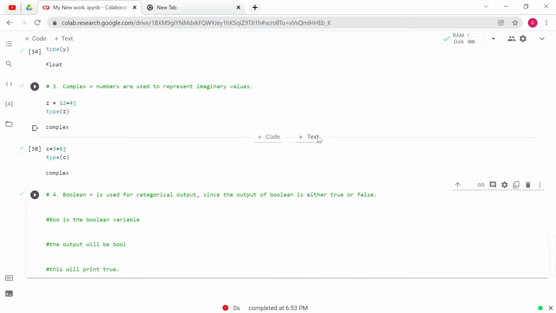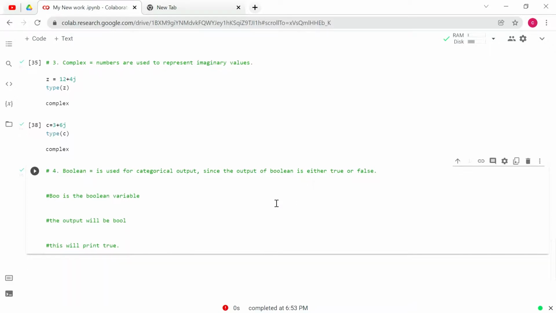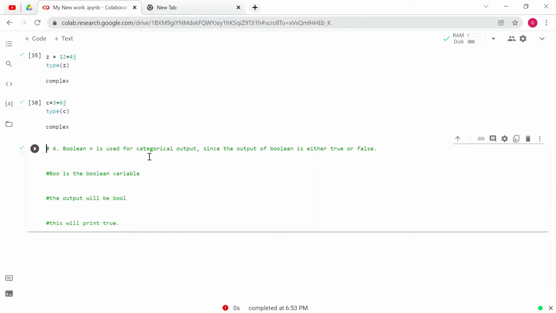Next we have our numerical data type as boolean. So let us check how boolean works in Python. Before that, let us say that boolean is a categorical output, where the result will be either true or false. So let us check with one example.